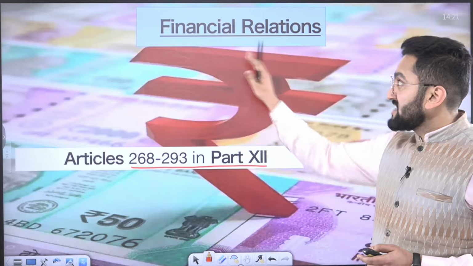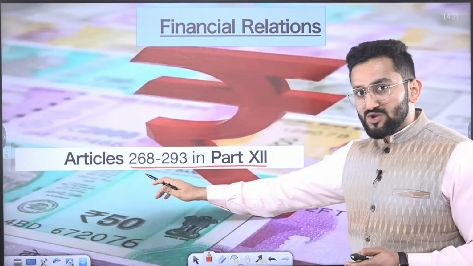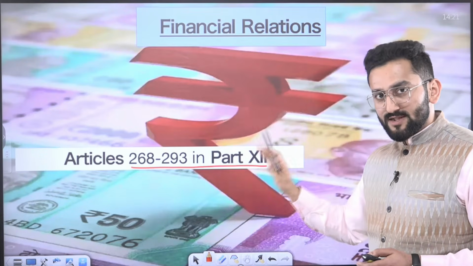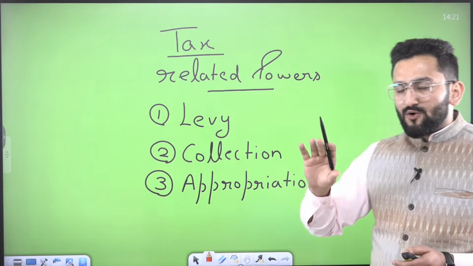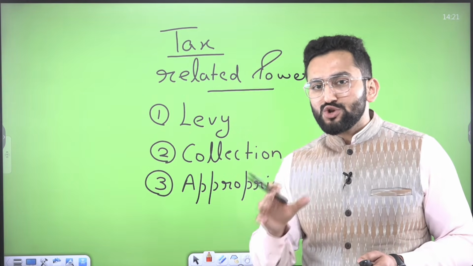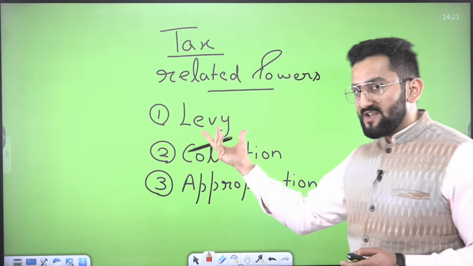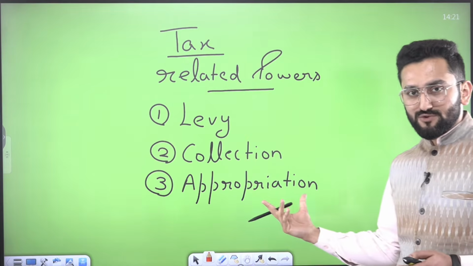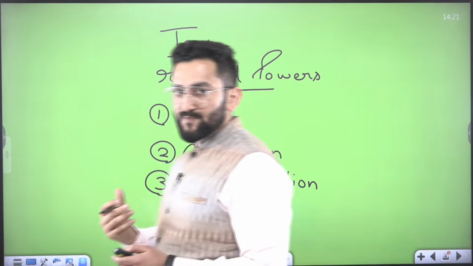Now, financial relations are mentioned from Article 268 to Article 293. Now, we have to talk about tax, and three terms are going to be used in this video: levy, collection, appropriation. What's the difference between these?